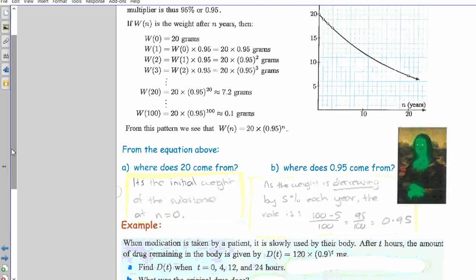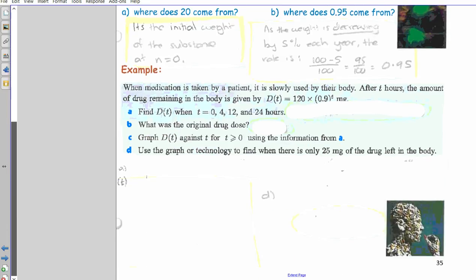Let's do another little example like that, where we might have to calculate a rate, although it's been done here. When medication is taken by a patient, it's slowly used in the body. So after 2 hours, the amount of drug remaining in the body is given by A of t equals 120, which clearly must be the original dose, multiplied by 0.9, which must be the rate, to the power of t. Milligrams, that's meant to stand for mg.